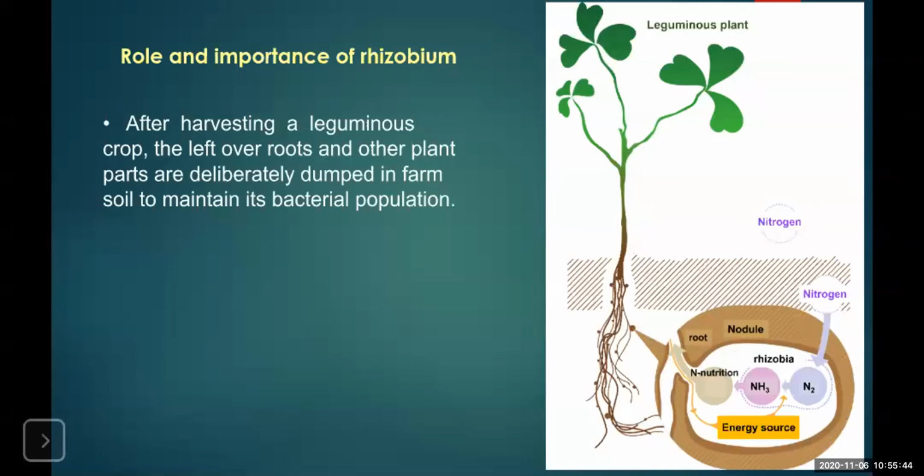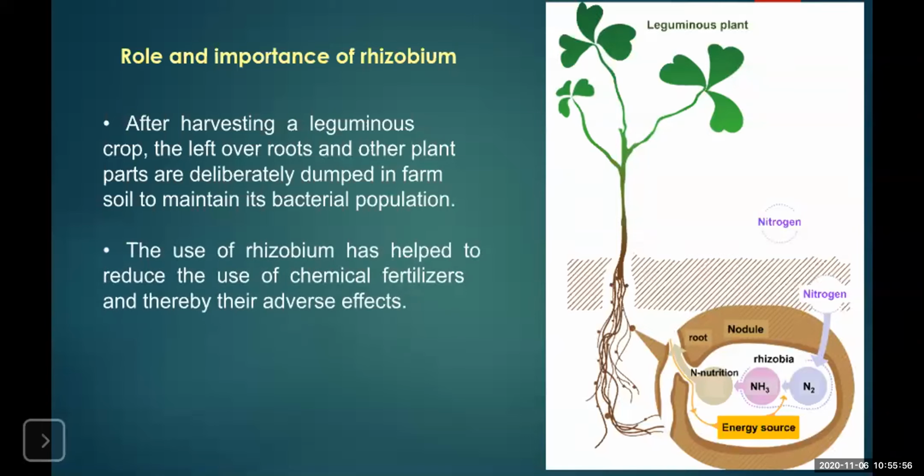Okay, so the growth of other plants is also triggered due to the presence of this nitrogen fixing bacteria in the soil. Now, what happens because of this? As the rhizobium fixes the nitrogen, the farmers use less amount of chemical source of nitrogen, that is, chemical fertilizers. And we all know that chemical fertilizers accumulate in the body of the plants, move ahead in the food chain, and become harmful to all the other living organisms.